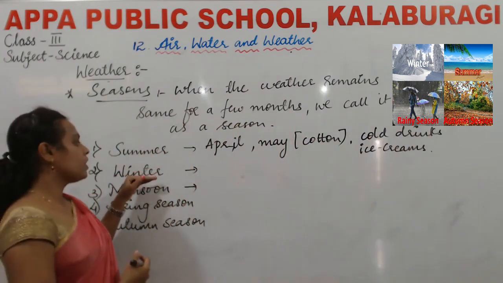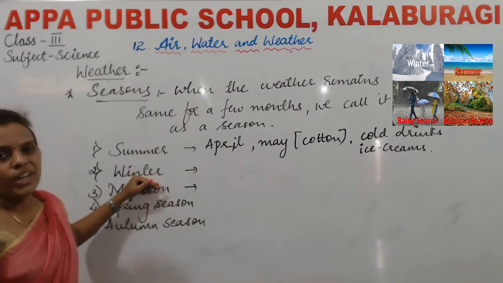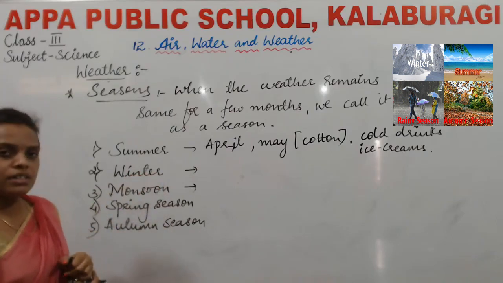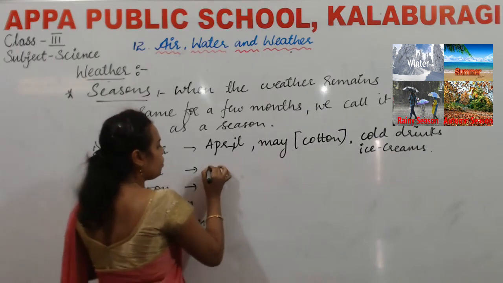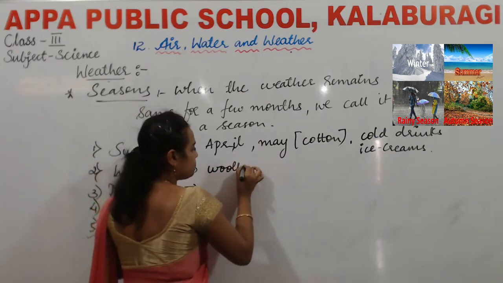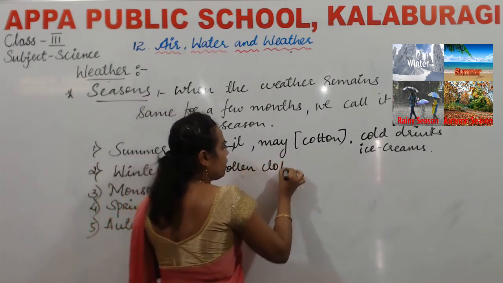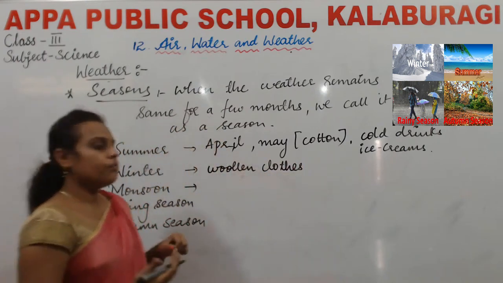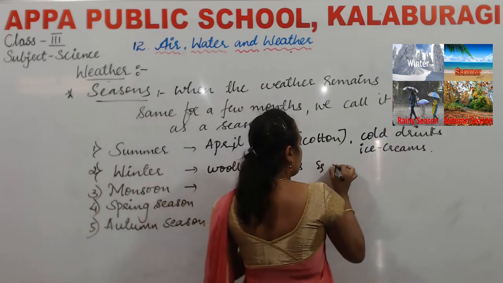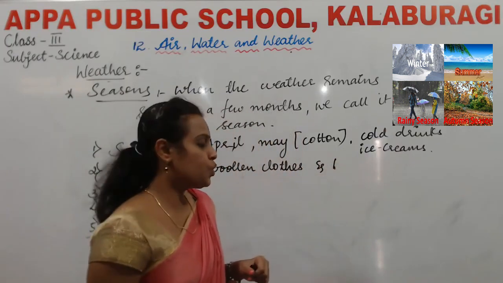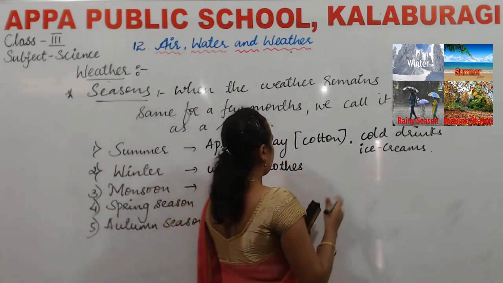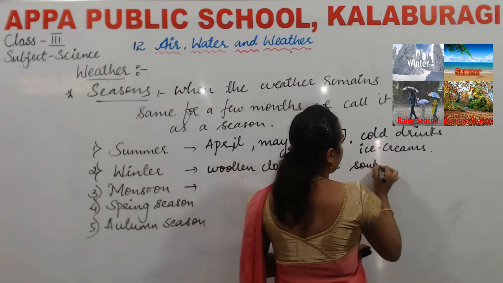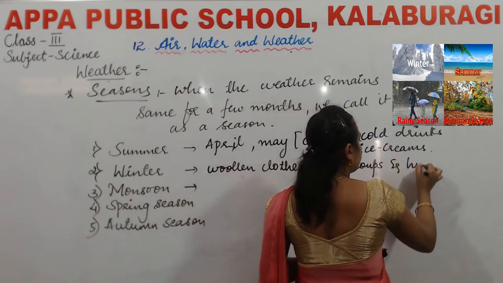Winter is the coldest season, and in winter season we wear woolen clothes. We have hot soups and hot food.